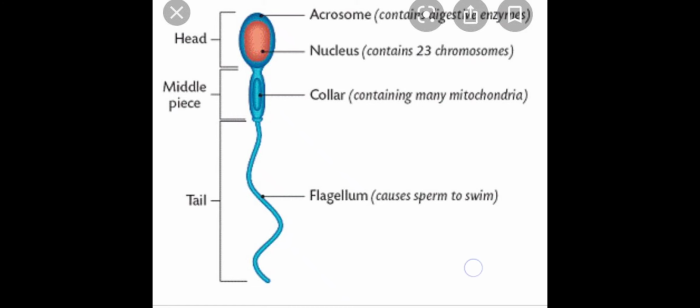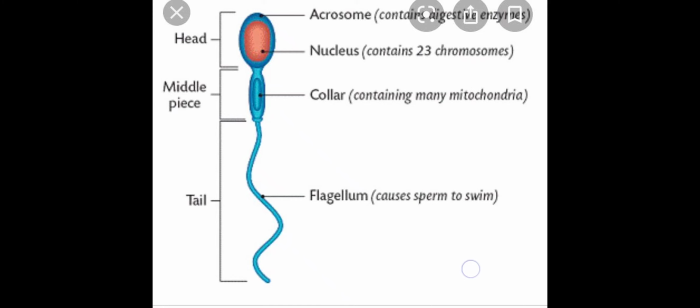It has the enzymes lysin and hyaluronidase. Both these enzymes dissolve the membrane of the ovum, which is the zona pellucida, so the nucleus of the sperm enters the cytoplasm of the ovum and fertilization can occur. The next part is the head. The head has the nucleus in it that contains the haploid set of chromosomes.